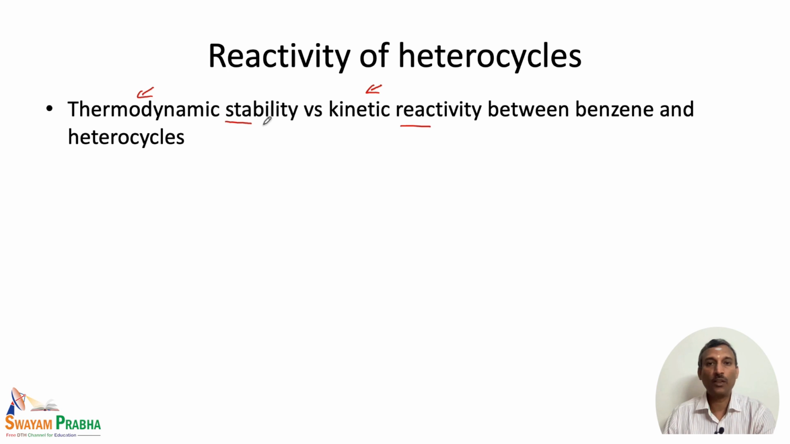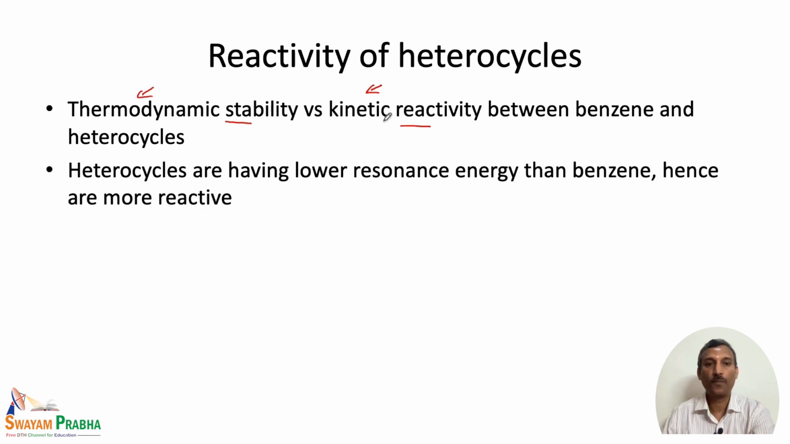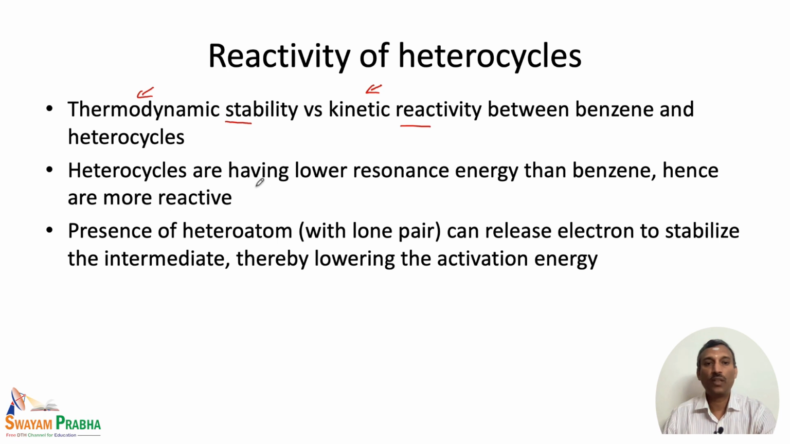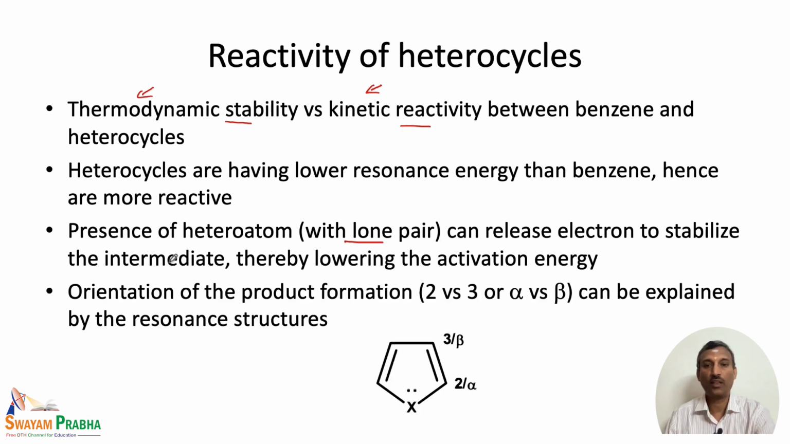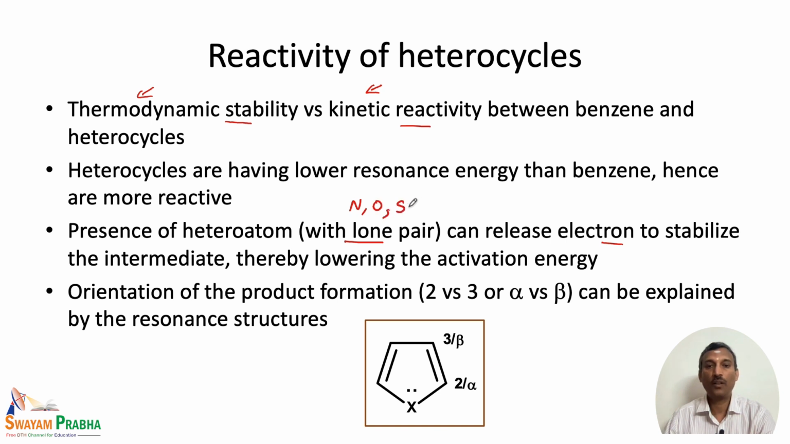So when the stability is lower, the reactivity is going to be higher. And we have seen that heterocycles have lower resonance energy than benzene, so here they are more reactive than benzene. And the presence of the heteroatom, especially with the lone pair, can release electrons to stabilize the intermediate, thereby lowering the activation energy. So there are two ways by which the reaction actually proceeds in a much better way. The first one is that there is no heteroatom present in benzene, so electrons cannot be released, especially the lone pair of electrons from nitrogen, oxygen or sulfur, which is present in the 5-membered heterocycle.